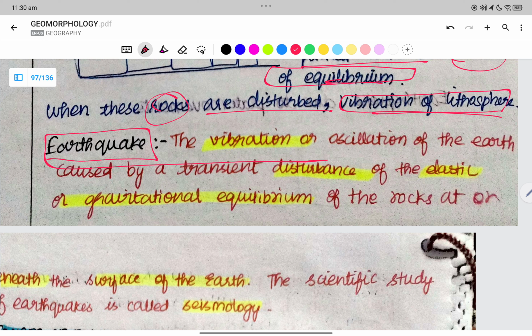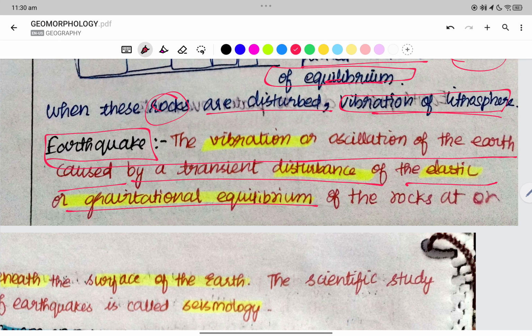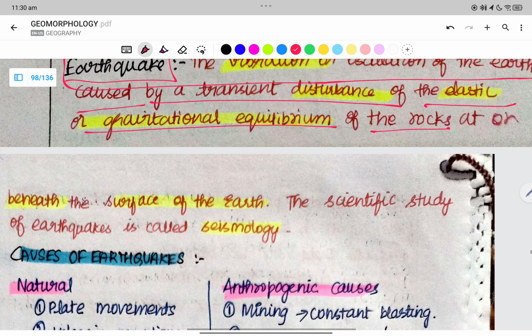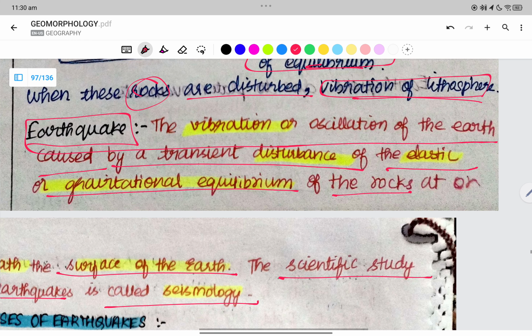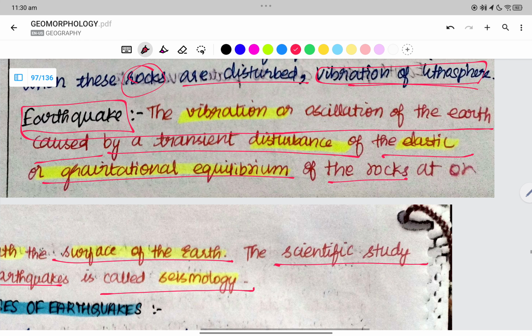Earthquake is the vibration or oscillation of the earth which is caused by the transient disturbance of the elastic or gravitational equilibrium of the rocks at or beneath the surface of the earth. The scientific study of earthquakes is called seismology. Now, what is an earthquake?